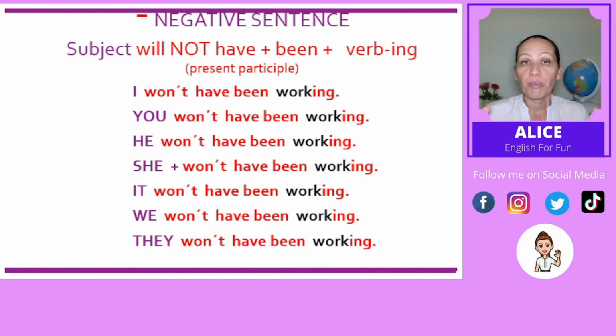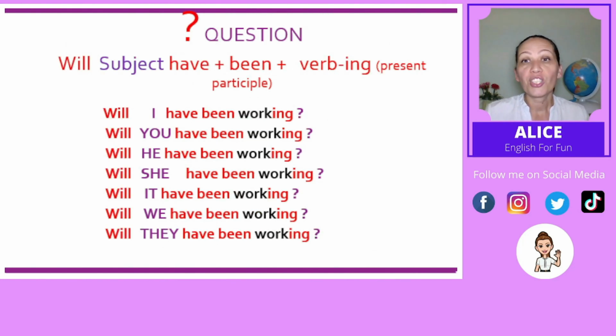What shall we do to make a question? To make a question, we only need to move will to the beginning of the sentence. So the question structure will be will, subject, have, been, and the verb with the ing ending. Let's have a look and repeat after me.